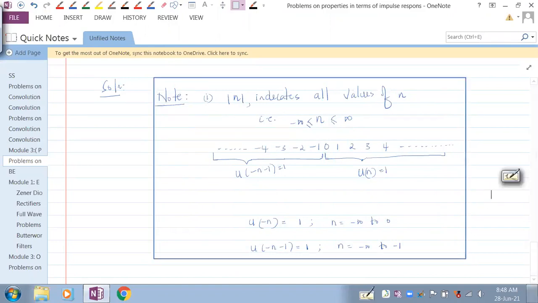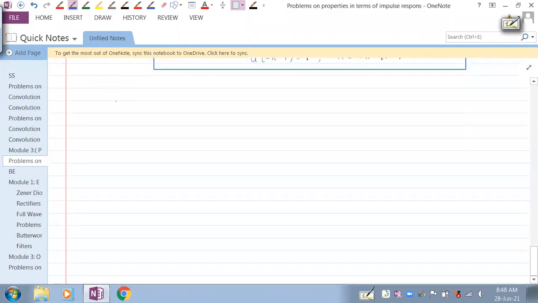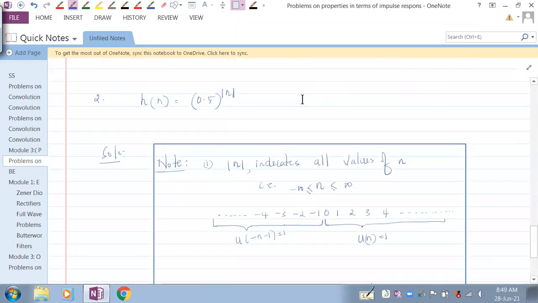Fine. So in the solution, let's say the given h of n can be written in expanded form. Everybody see here. H of n can now be written in expanded form like this. Let me write that here. So this is equal to